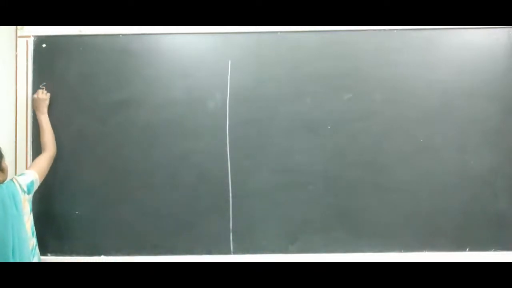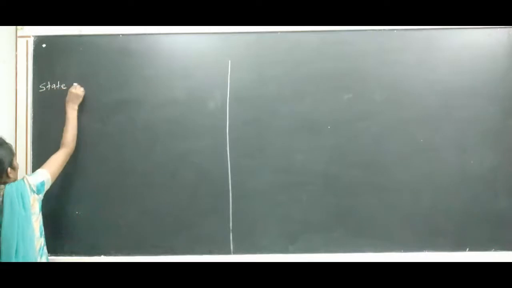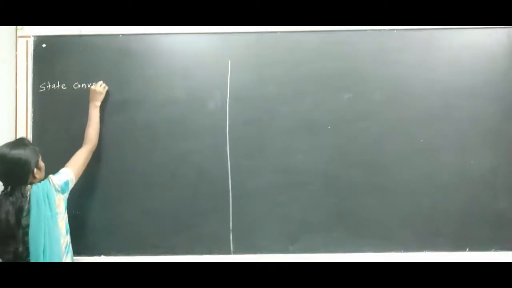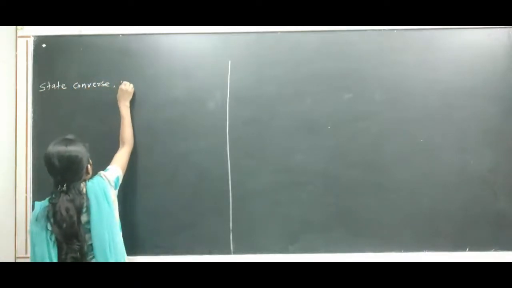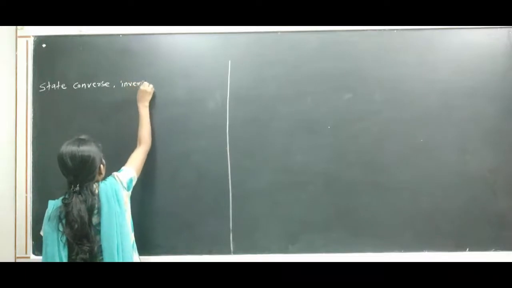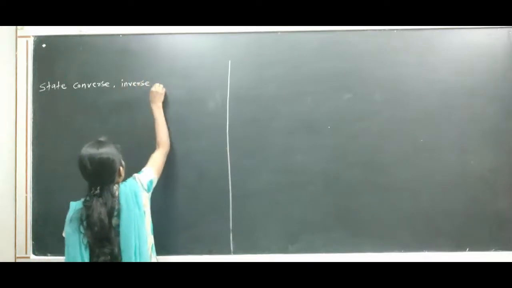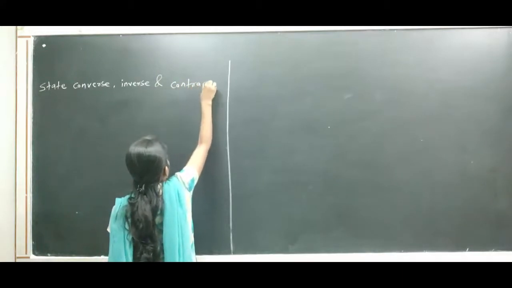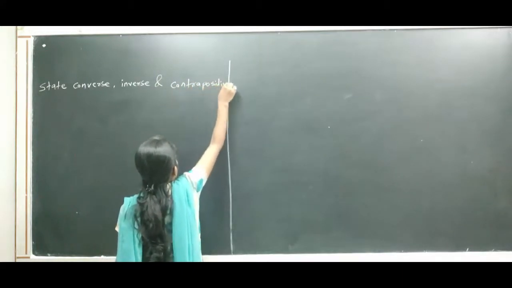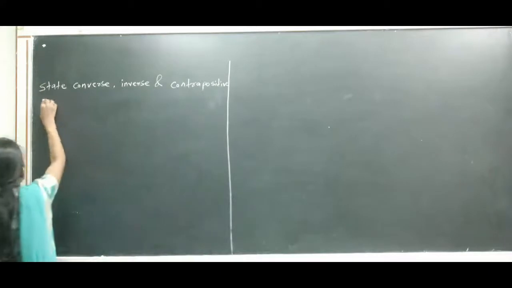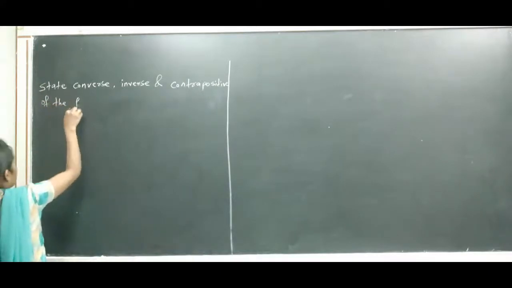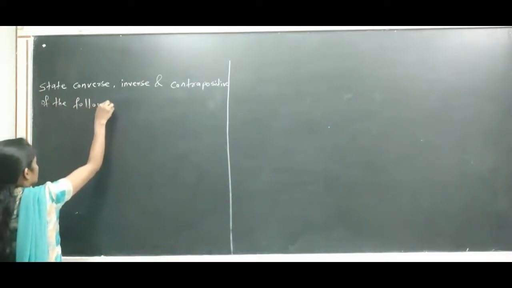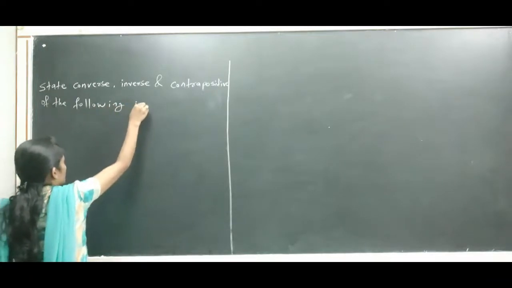State converse, inverse and contrapositive of the following implications.